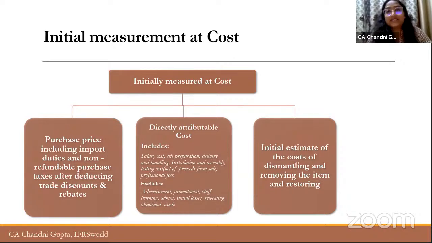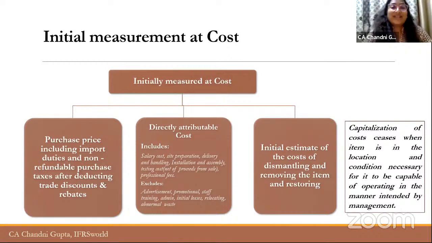And Ind AS 37 will be applied on that particular provision, and till 50 years, every year interest will be accumulated in that particular provision. And after 50 years, what happens is that the provision will be equivalent to the cost of dismantle that the company estimated at inception. So this is the entire concept of cost of dismantling or asset retirement obligation.